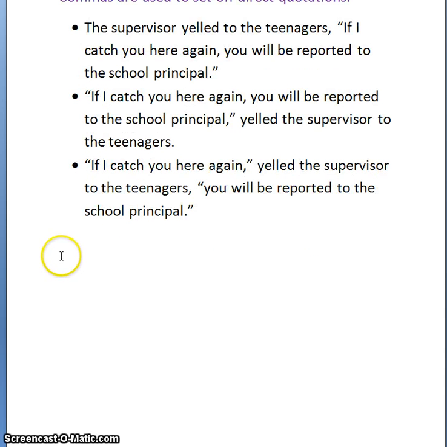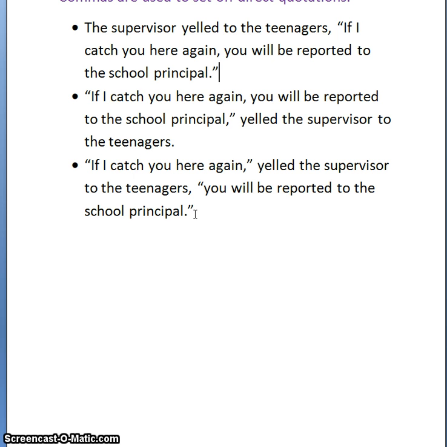The third variation is sometimes we place our speaker smack in the middle of the direct quote. We split the quote. So what I have here is quotation mark. If I catch you here again, comma, quotation mark, I'm closing it up, and here's my speaker. Yelled the supervisor to the teenagers, comma, I'm going to open my quote again. You will be reported to the school principal. I use my period to end the sentence, and then I place my quotation mark.